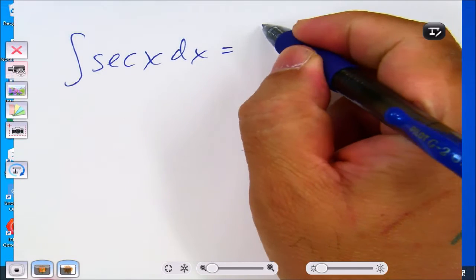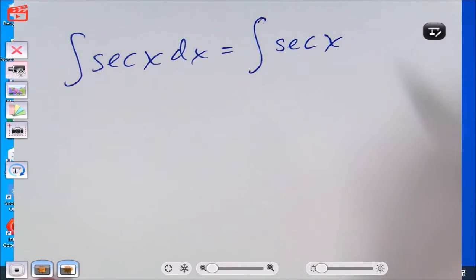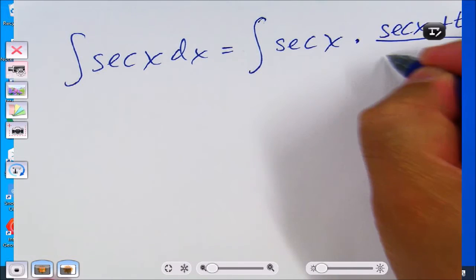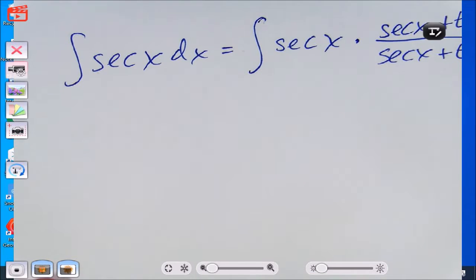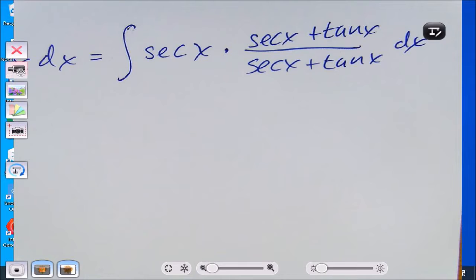But this one, what I'm going to do, I am not changing this to 1 over cosine. That does not help me in this problem. What I'm going to do is multiply this thing by 1. But when I multiply by 1, it's going to be an incredibly nasty looking form. It's secant x plus tangent x over secant x plus tangent x. So what I'm trying to do is make it look like something I am familiar with.